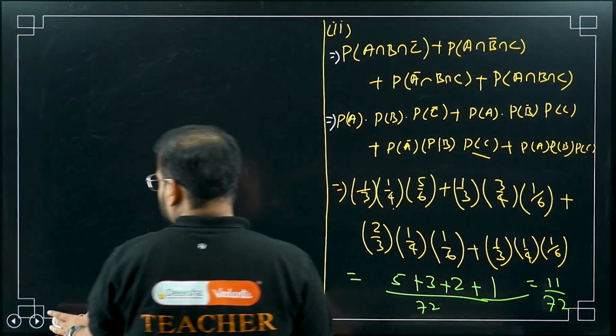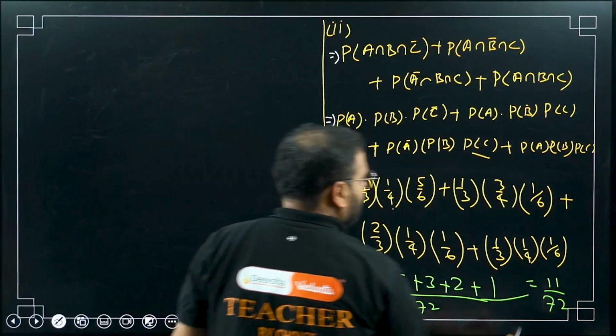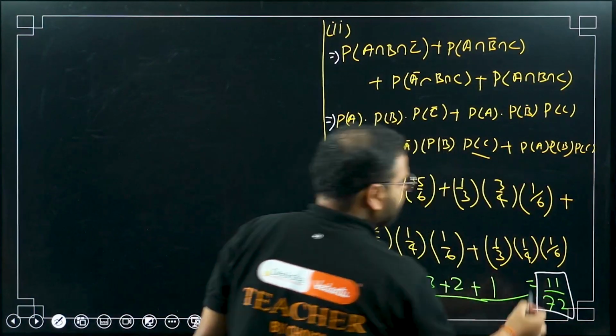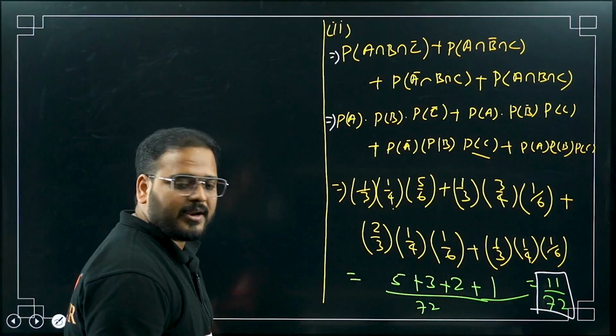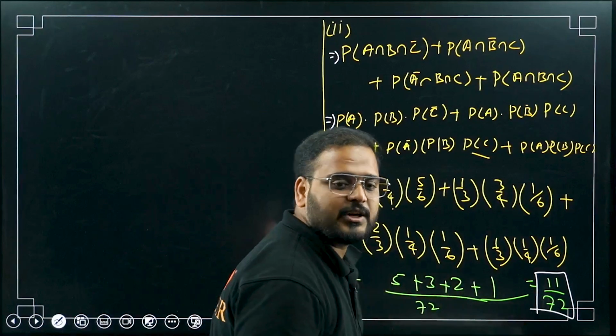So the second part answer is what? Please check. 11 by 72. 11 by 72. Clear, right? Visible, no? 11 by 72 is my answer.